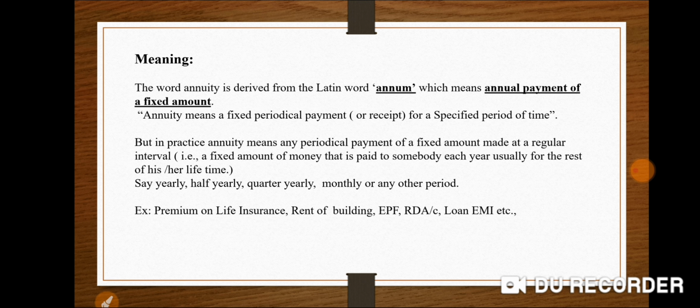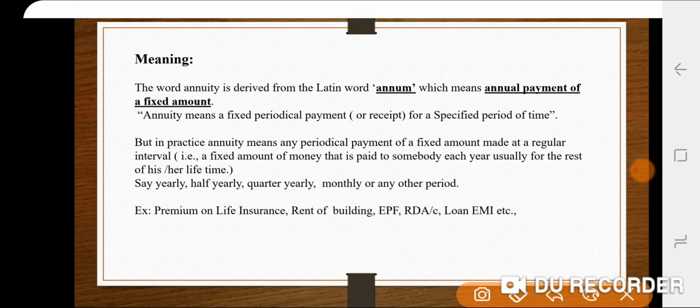Annuity is derived from the Latin word which means annual payment of a fixed amount. Annual payment of a fixed amount means you are going to make a payment of a specified sum of money for a fixed period. In other words, annuity means a fixed periodical payment for a specified period of time. That means fixed period, fixed payment you are going to make on a regular specified period of time.